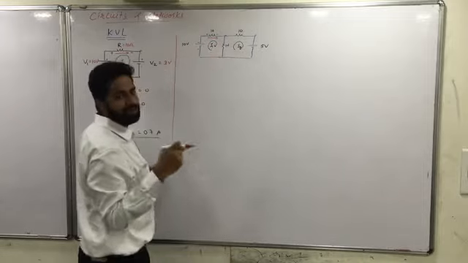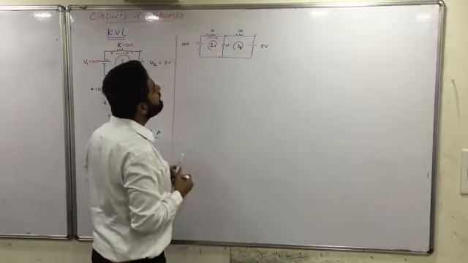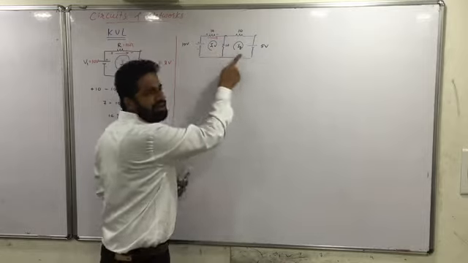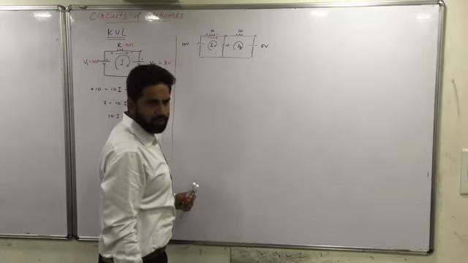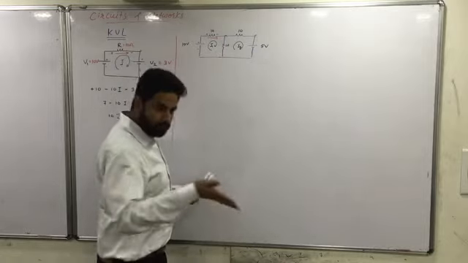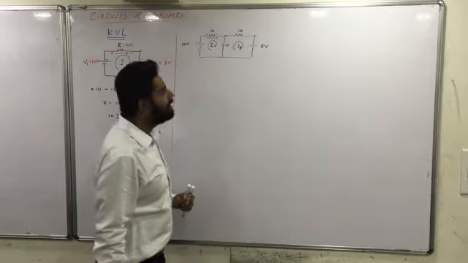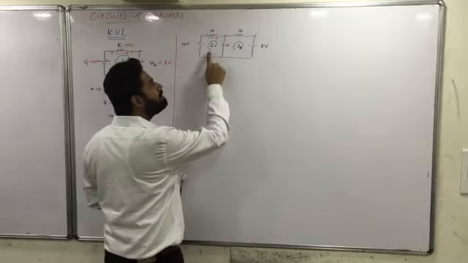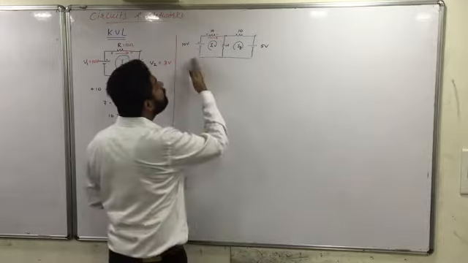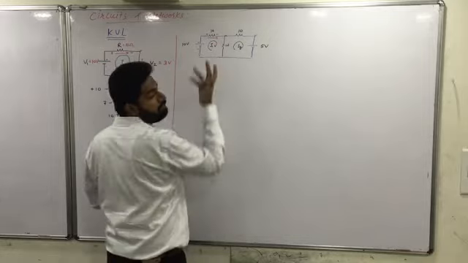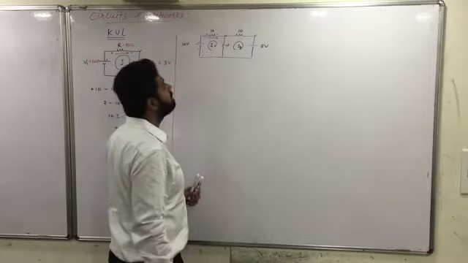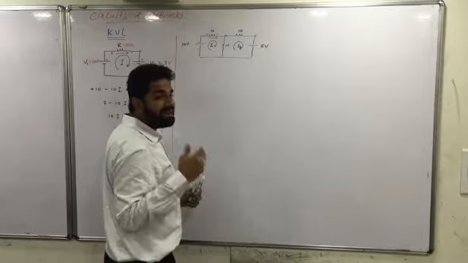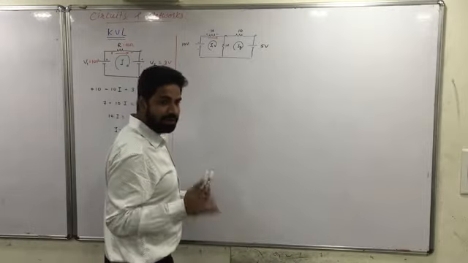Now here, there is a new thing we will be learning. Do you know the value of I1 and I2? No, we don't know the value of I1 and I2. We have to calculate the values of I1 and I2, right? Okay, so I don't know which one is bigger. Right now, by knowing the network, you can say that I1 will be bigger and I2 will be lesser in comparison to I1. Fine. But right now, I don't know. Correct?